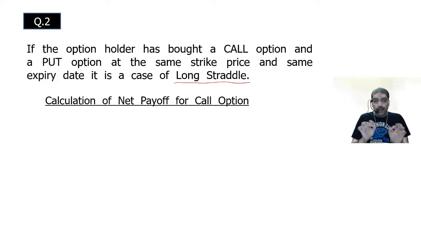So buying is long. Now when you buy the call option and put option at the same strike price and the same expiry date, only when this condition is satisfied do we call it a straddle. Since you are buying both the options, it is a long straddle. If you are selling both the options at the same strike price and same expiry date, it is a short straddle. Okay, we'll come to this. I told you option strategies are there. This is one of the strategies.